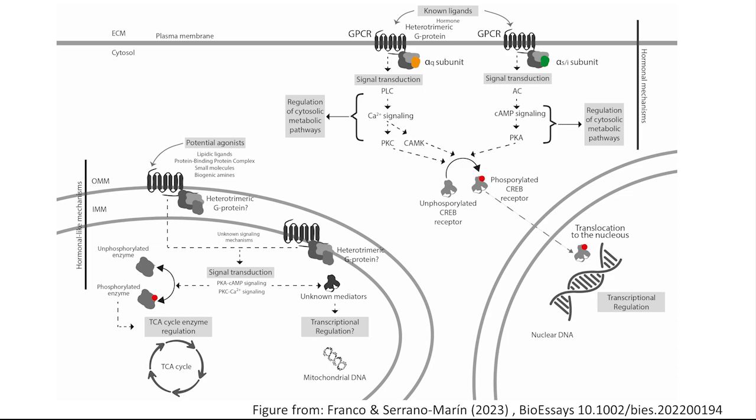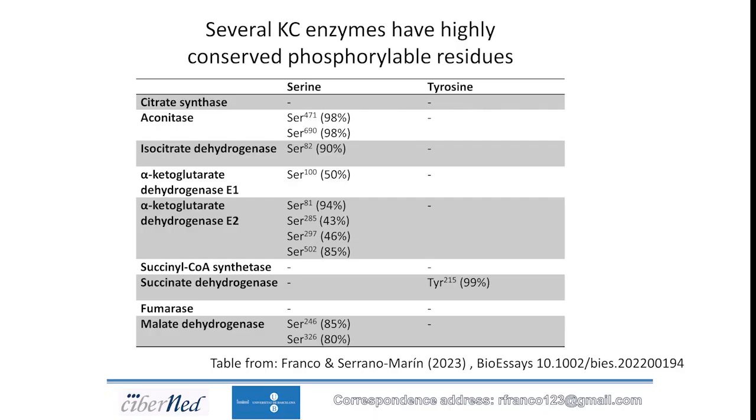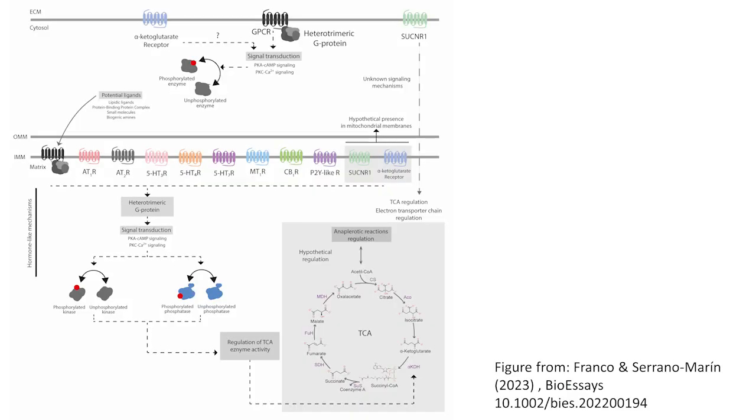Mitochondrial signaling would lead to post-translational modifications such as phosphorylation of Krebs cycle enzymes. The chances that some of these enzymes might be phosphorylated are high. In fact, residues susceptible to phosphorylation are highly conserved. More details are available in the manuscript. These receptors are likely of the G protein-coupled receptor family, or in other words, it is likely that some of the 100 GPCRs are also expressed in mitochondrial membranes.